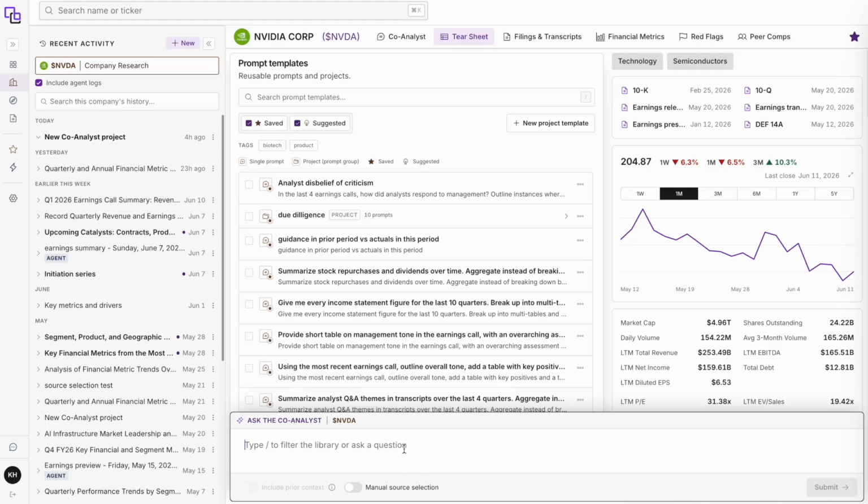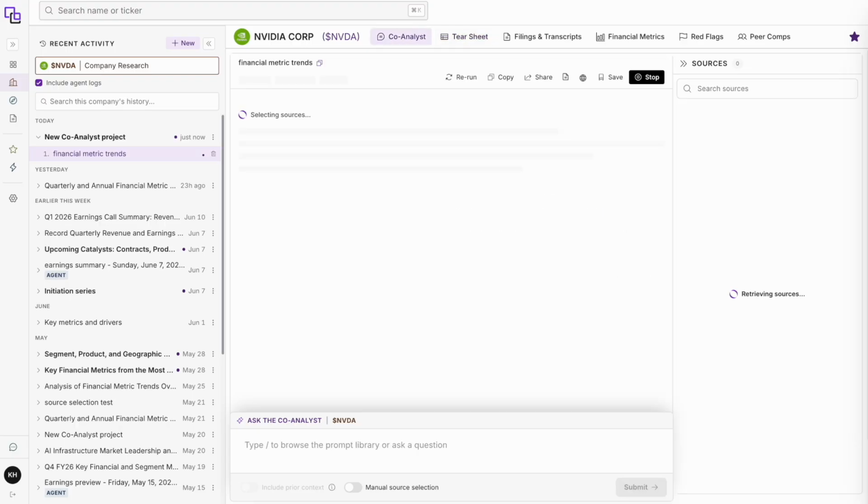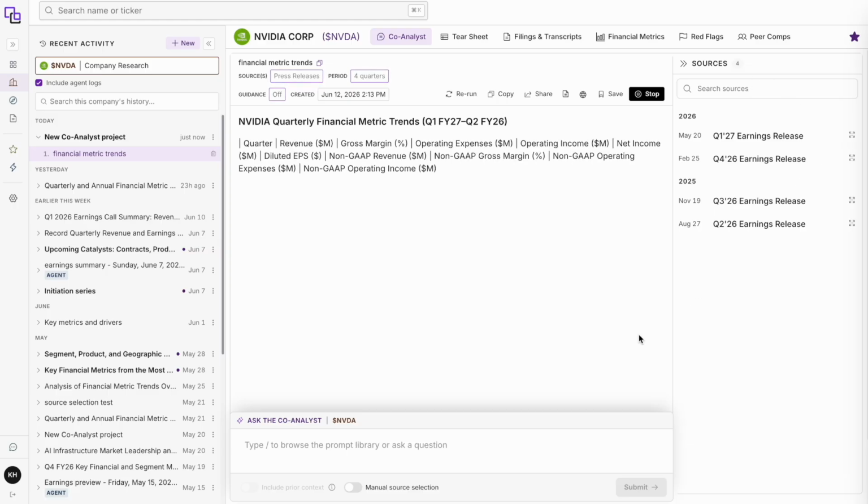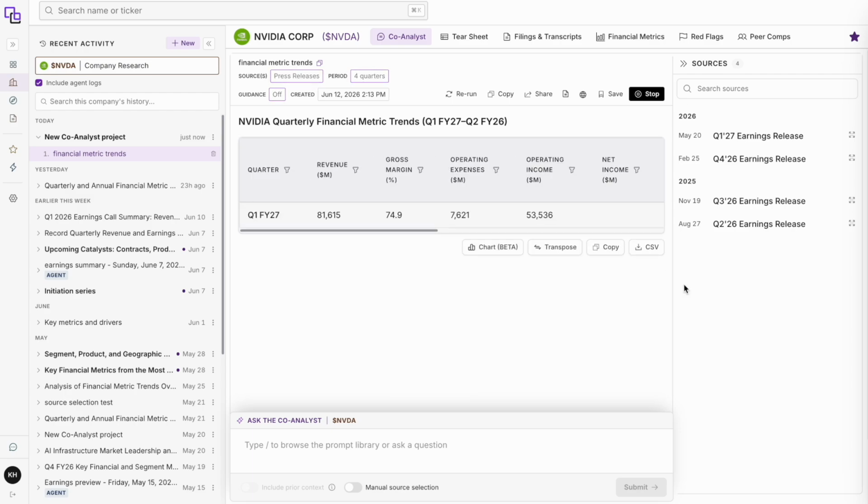You can ask anything about NVIDIA. Let's start by asking about financial metric trends. The first thing that happens when you ask the Co-Analyst a question is we retrieve relevant sources. You can see here I've asked for financial metric trends, and we've retrieved the last 4 earnings releases.